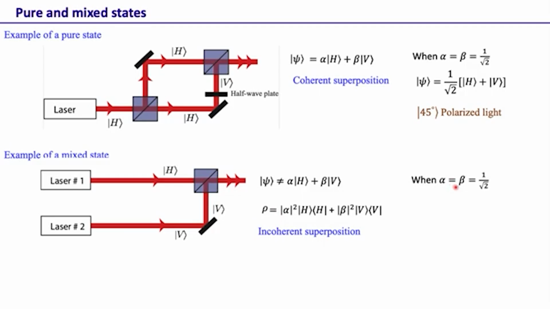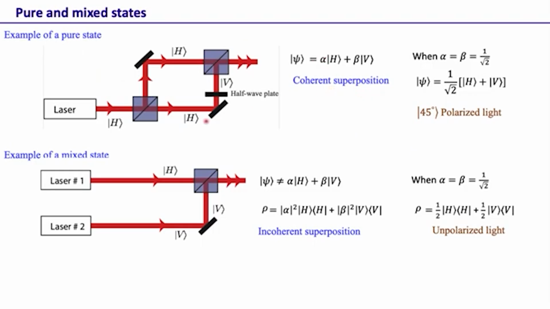And of course, when alpha and beta are equal to 1 over root 2, same as before, then we get rho as half HH plus half VV, and this is just unpolarized light. So if we add horizontally polarized light and vertically polarized light in a coherent manner, what we obtain is 45-degree polarized light. But if we add the same light in an incoherent manner, what we obtain is unpolarized light. And this is precisely the difference between a pure state and a mixed state.